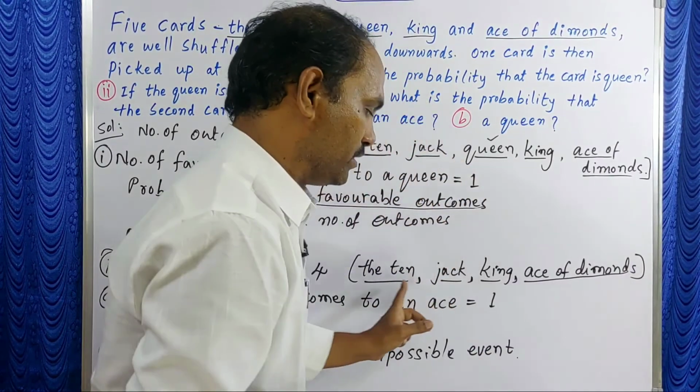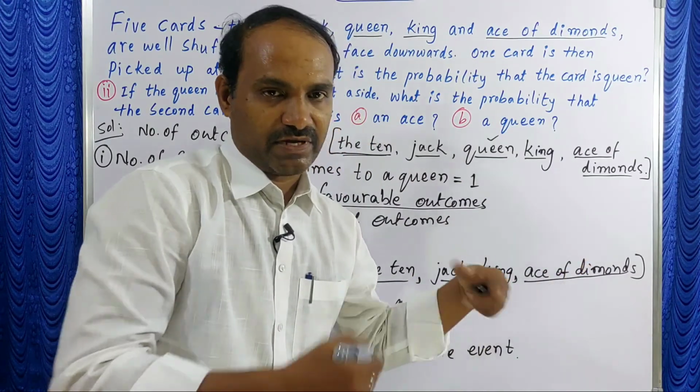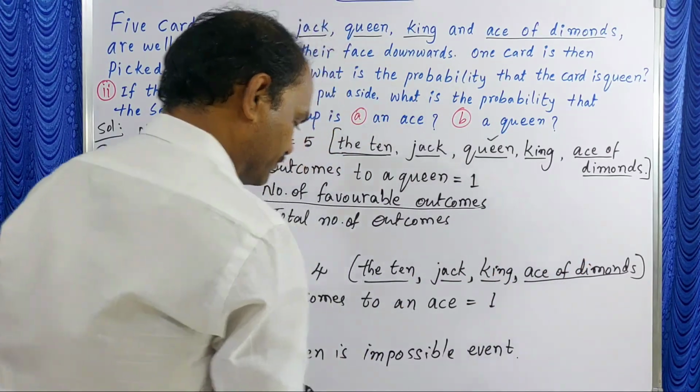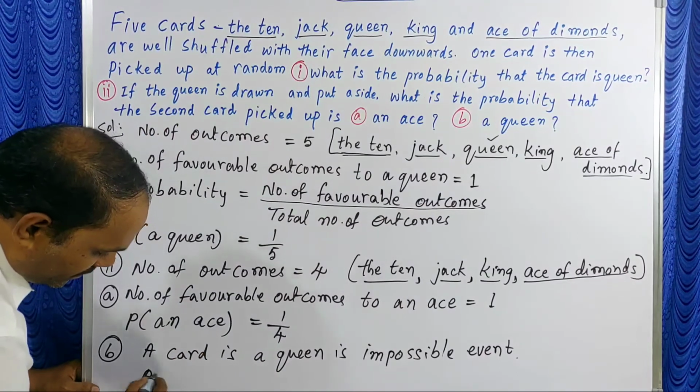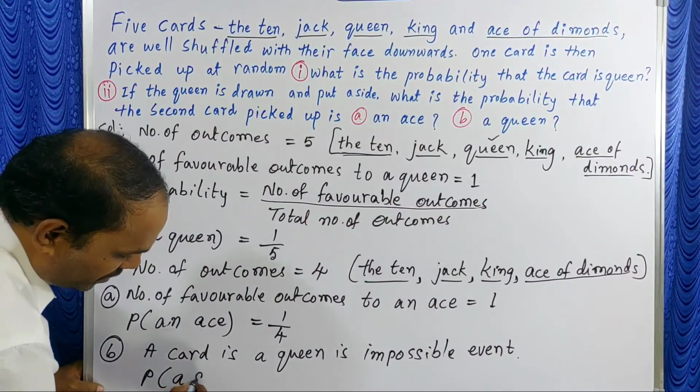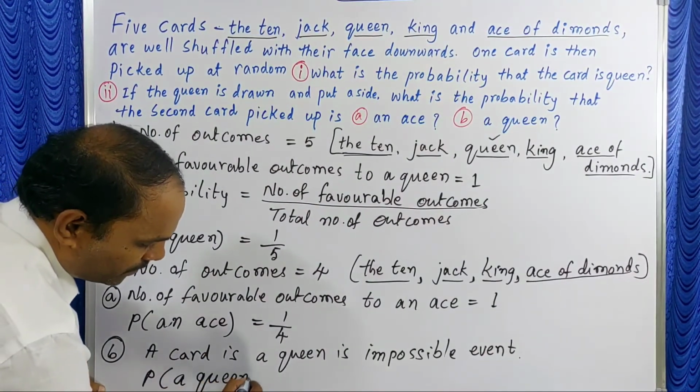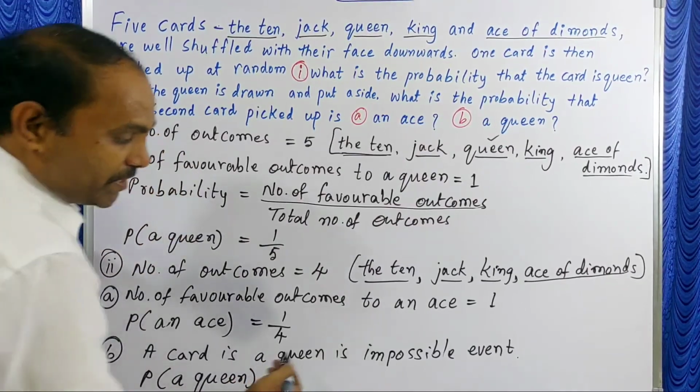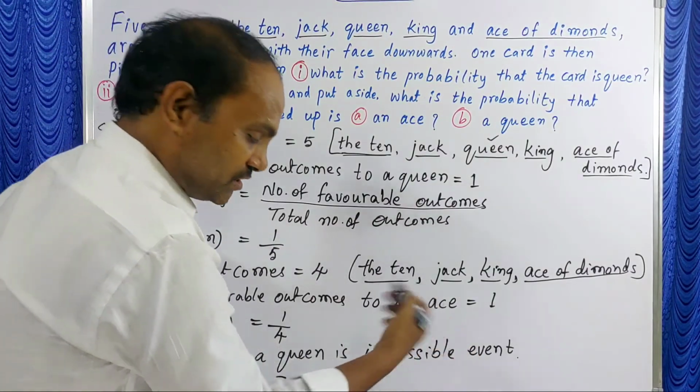Why impossible? Here no queen is there. That's why it is an impossible outcome. So probability of a queen is equal to, what is the probability of an impossible event? 0.